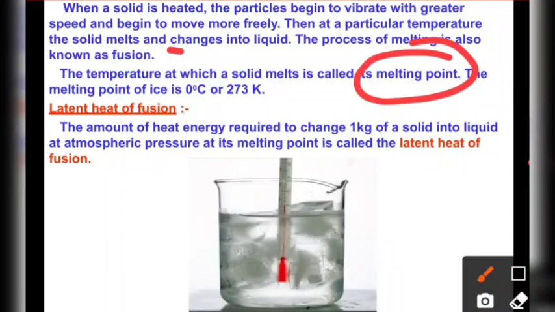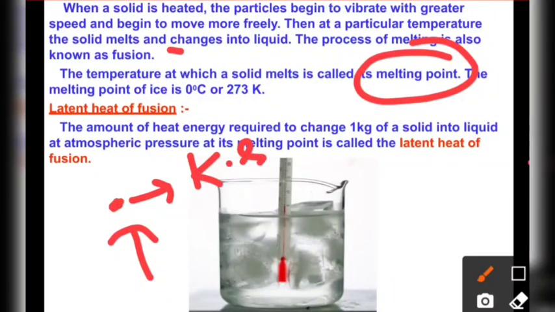How is it done? Normally the solid particles possess kinetic energy, the energy of motion, right? But when we provide heat, we are increasing the kinetic energy of that motion. So they start vibrating and start moving at a very high speed.